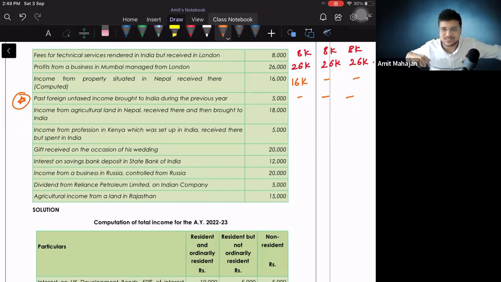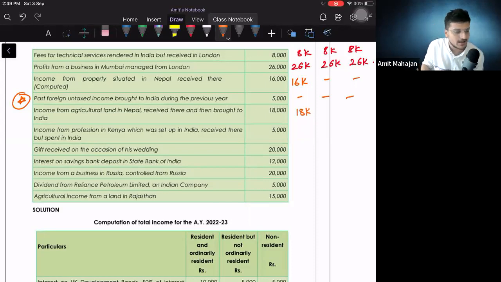एग्रीकल्चरल लैंड है, मैं जस्ट ऐसे बोल रहा हूँ, एग्रीकल्चरल लैंड है. Absolutely right. This will be taxable for ROR because that agricultural land is situated outside India. And for ROR, कुछ भी आजू बाजू नहीं देखेंगे, it will be taxable. So here, this is going to be taxable.